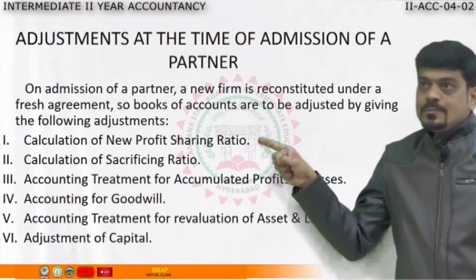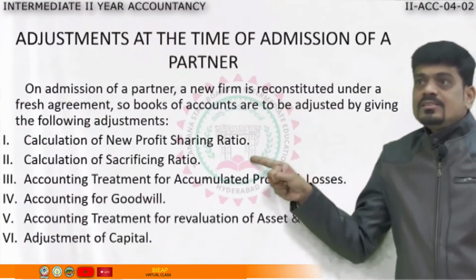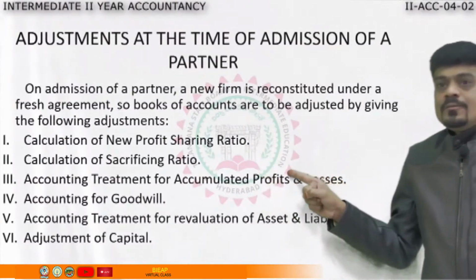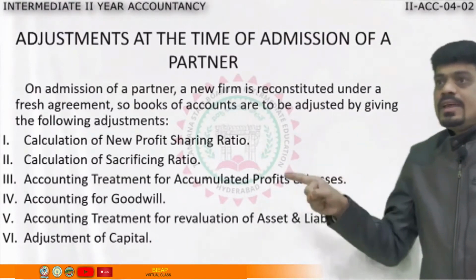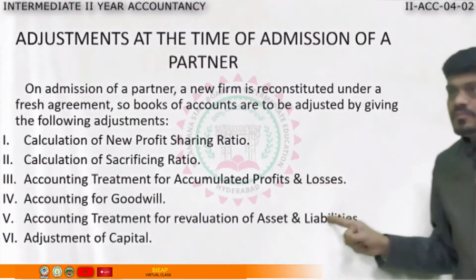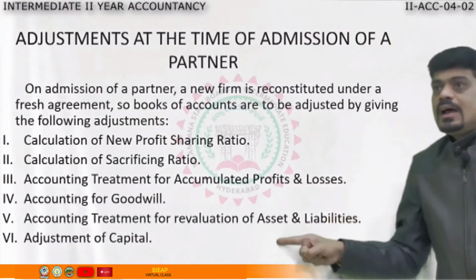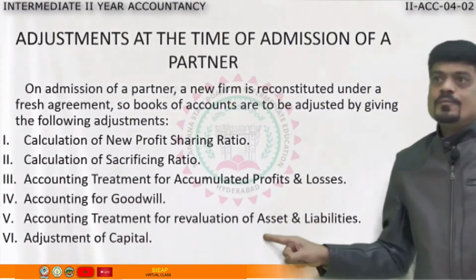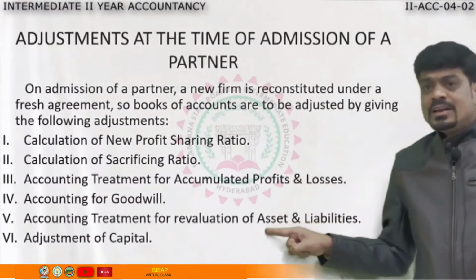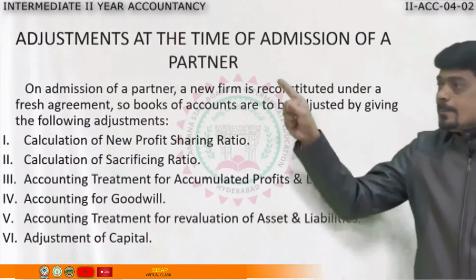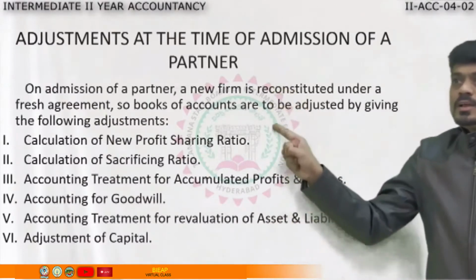Expected 2 marks, please keep in mind. Second, sacrificing ratio. Then we learn treatment for accumulated profits and losses. Then we learn treatment for goodwill. Then revaluation of assets and liabilities, and adjustment of capital. Of course, the sixth treatment, that is adjustment of capital at inter-level, especially in this year, is not that important. But all these adjustments are important.